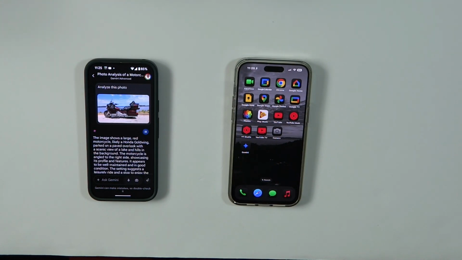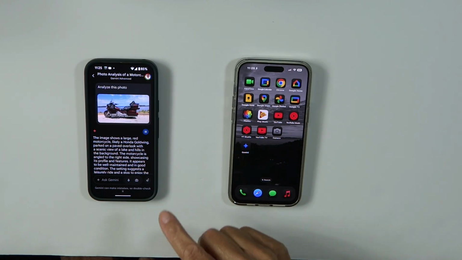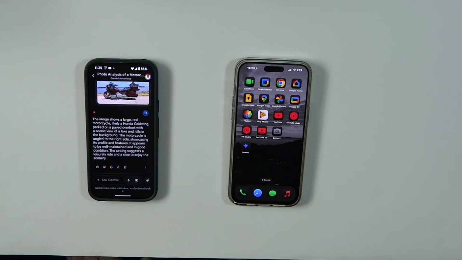The image shows a large red motorcycle, likely a Honda Goldwing, parked on a paved overlook with a scenic view of a lake and hills in the background. The motorcycle is angled to the right side, showcasing its profile and features. It appears to be well maintained and in good condition. The setting suggests a leisurely ride and a stop to enjoy the scenery. Which is exactly what I was doing.